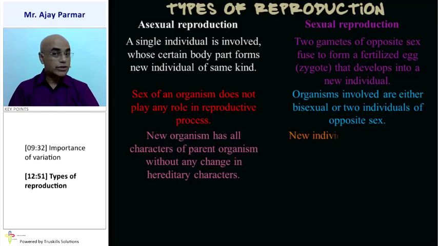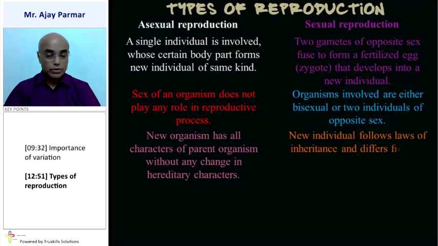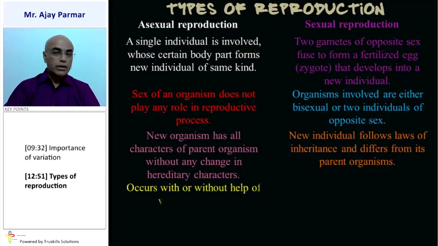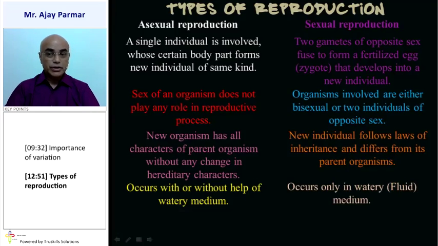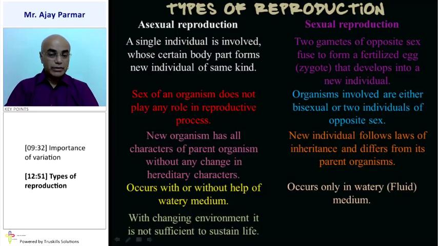But in sexual reproduction, that is not true. The new individual follows the laws of inheritance that we'll study in the next topic, and obviously differs from the parent organisms. Asexual reproduction will take place with or without a watery medium. So a watery medium is not a necessity in asexual reproduction, whereas it is a necessity in sexual reproduction.